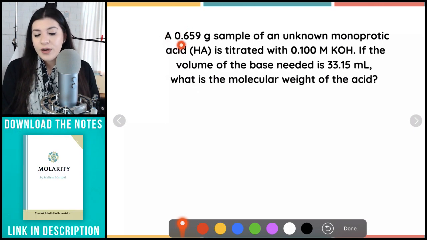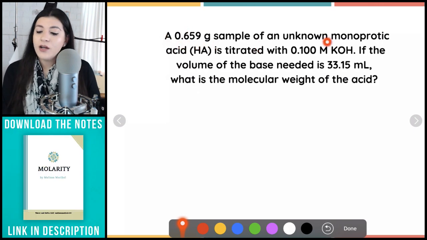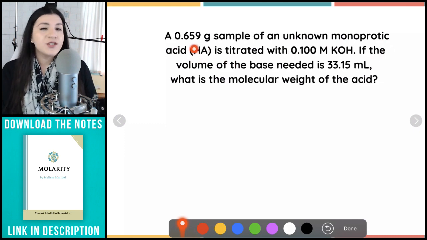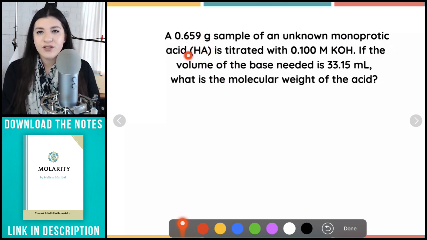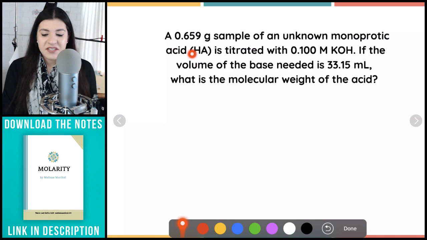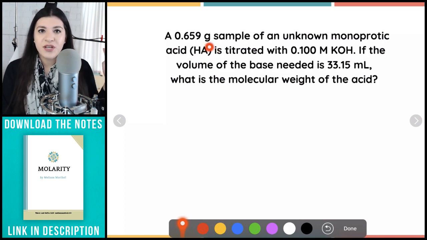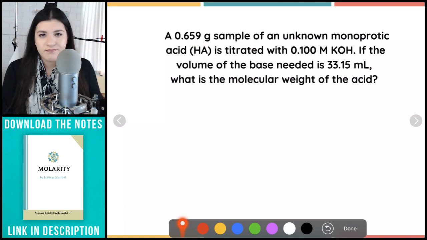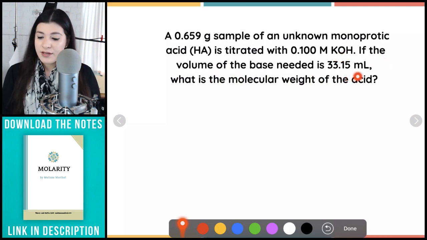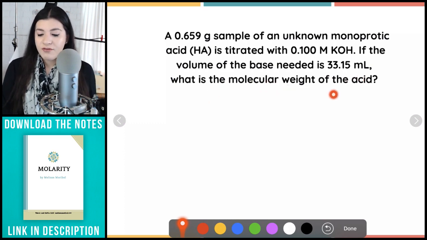A 0.659 gram sample of an unknown monoprotic acid. Since we don't know what it is, this is just a generic setup, saying that this is HA, where A just represents some sort of halogen, or HA is just some sort of acid. So it's not specific, which is okay. Next, it says it is titrated with a 0.1 molar solution of potassium hydroxide, and the volume of the base needed is 33.15 milliliters. What is the molecular weight of the acid?